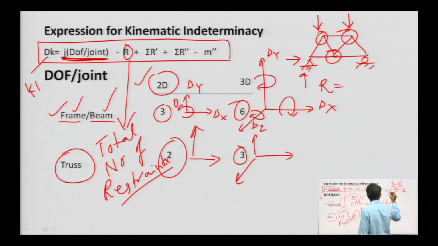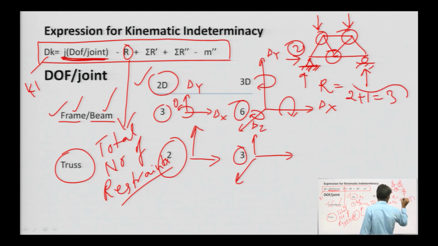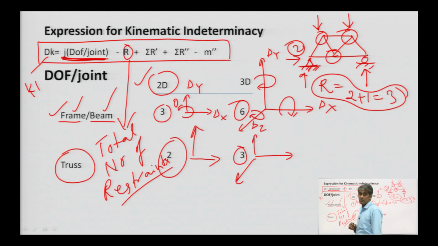Why vertical and horizontal? Because this hinge will not permit this truss to move in the vertical direction as well as the horizontal direction. So, the value of R at this support is 2, and here is a roller, so the vertical restraint will be here. So, the value of R in this case is 2 plus 1 equals 3. Total number of restraints can be calculated.